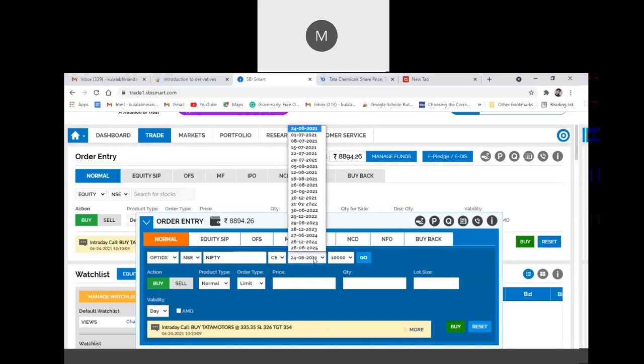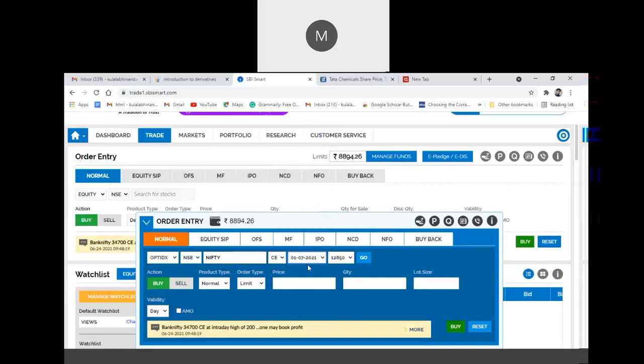Then select the expiration date. For index options, you will get weekly expiry dates as well as monthly ones. So this is a weekly expiration date. If I want to select the next week's expiration option, the next expiration date is 1/7/2021.